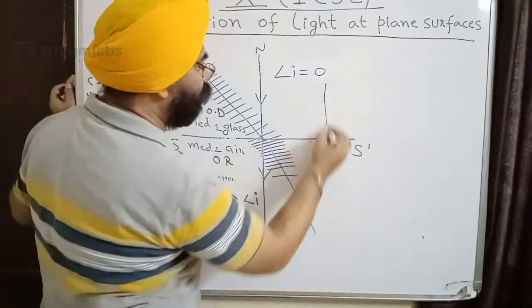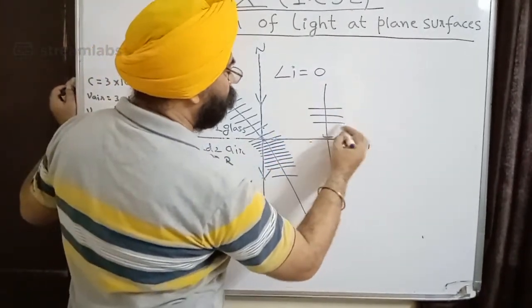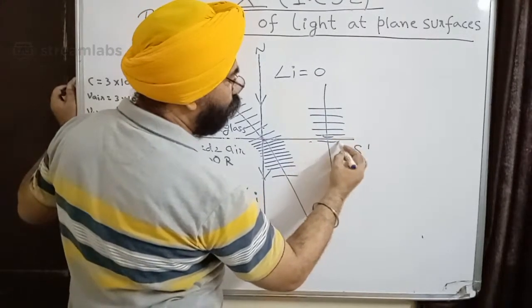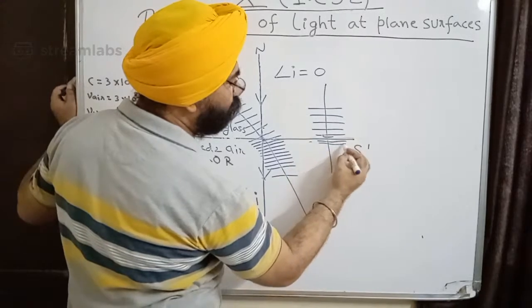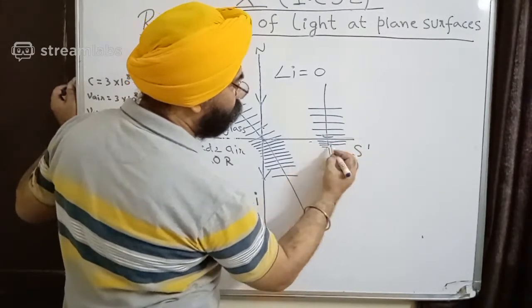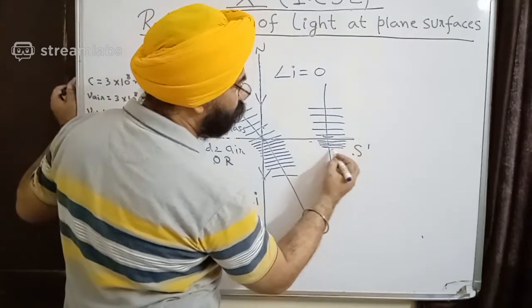Had it been incident normally, the amplitude is greater, the wavelength is greater. Now the whole wave goes in one go into the second medium. So even though it has decreased, its direction does not change.